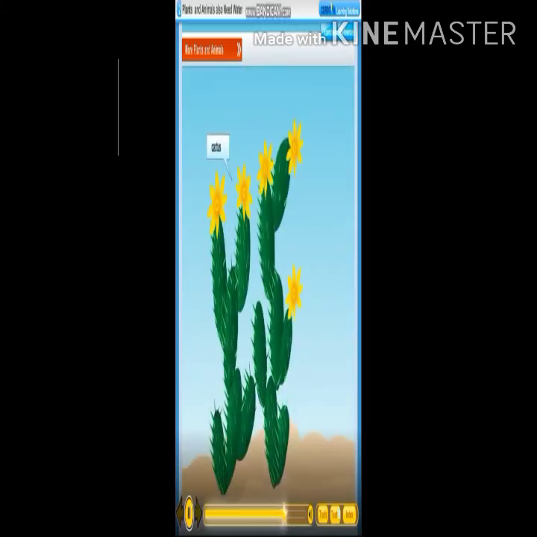Cactus. The cactus is a plant that needs very little water. It grows in places with very little water. The cactus does not have leaves as such. Its leaves are converted into spines. That is why this plant can live with minimum water requirement.